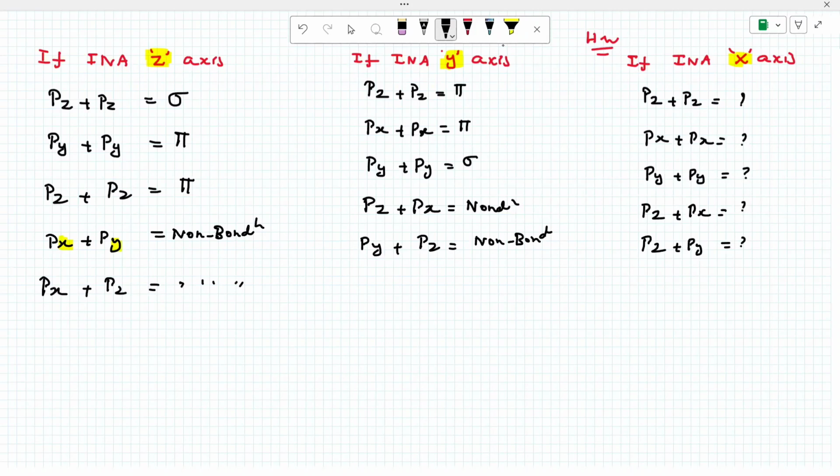Okay, now about today's class. Today we discussed what an orbital is and what the shape of an orbital is, s, p, d, f, and the orientation, and with the orientation we started overlapping. In overlapping we finished s and p. Next class I will discuss d orbital and f orbital overlapping, and then I will enter hybridization.